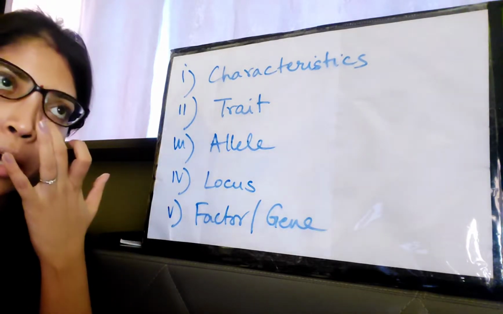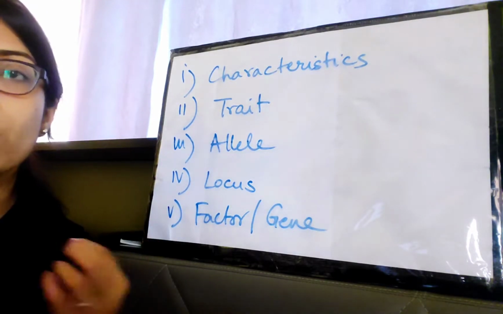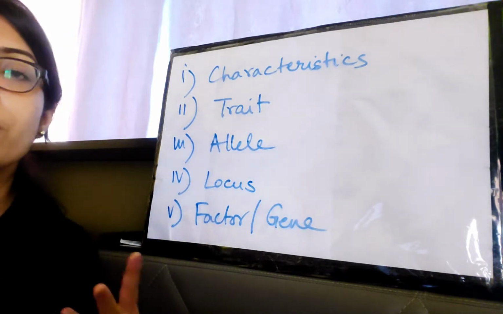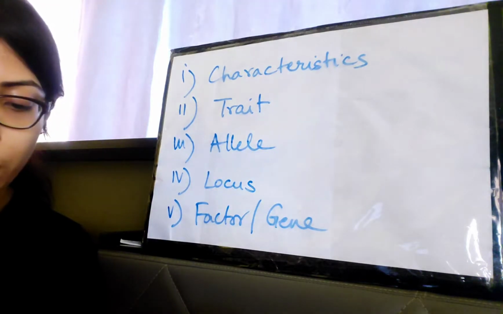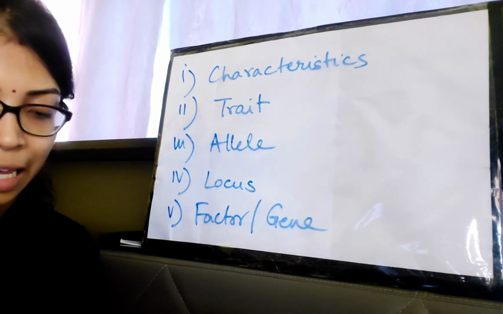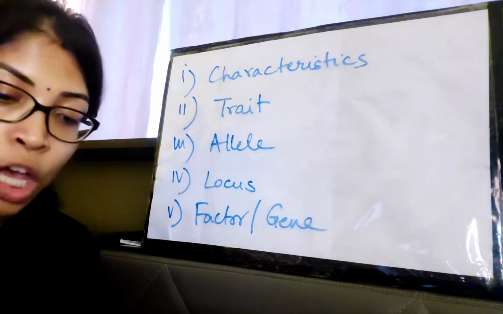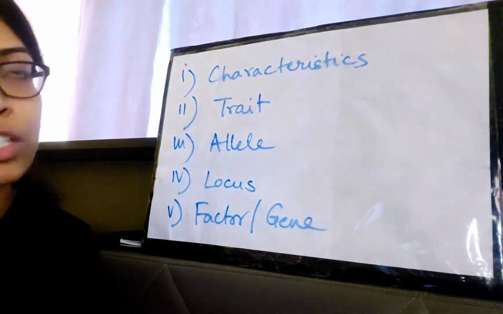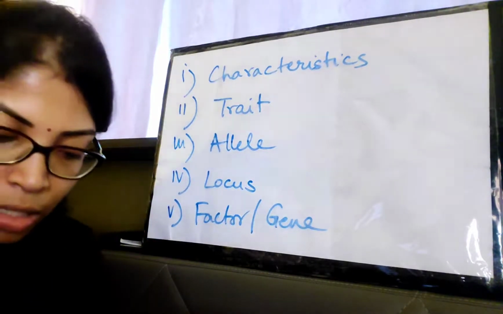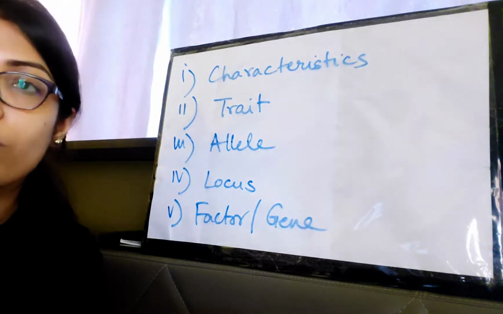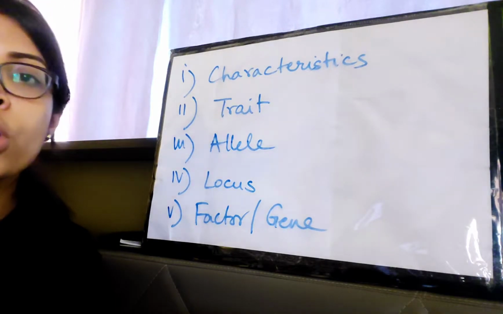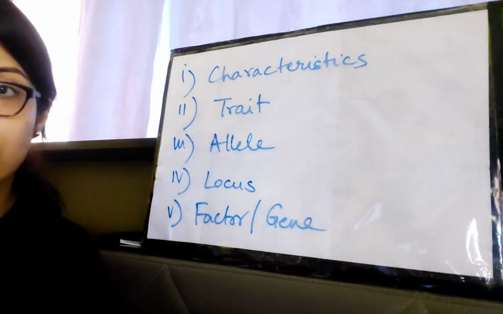My nose, my eyes, my hair, my hands, everything is the result of the genes. That is, gene for tallness and gene for dwarfness in a pea plant, gene for black hair color and white hair color in guinea pig. All these things are controlled by genes. There are two contrasting types of genes for tallness and dwarfness of the pea plant, and similarly in human beings and other organisms, genes control these things. Okay.